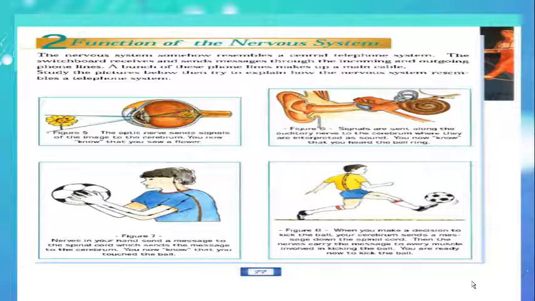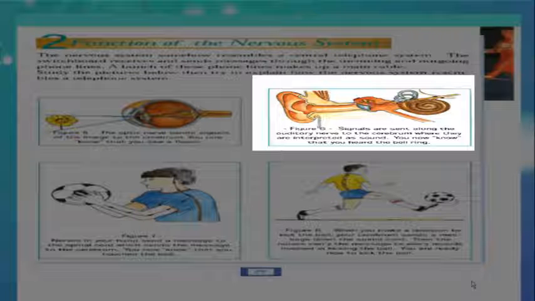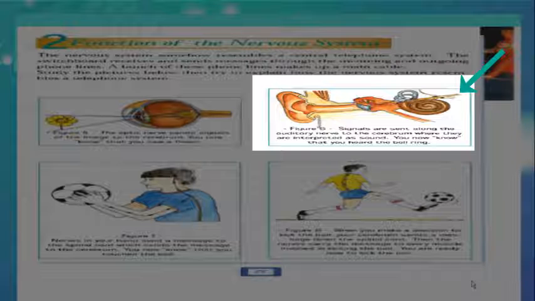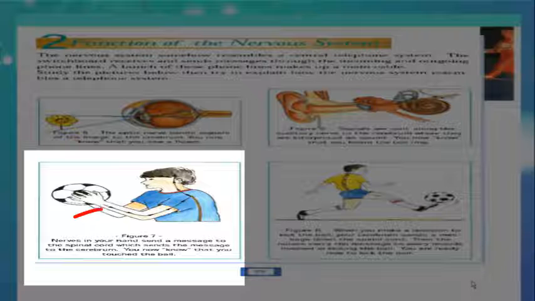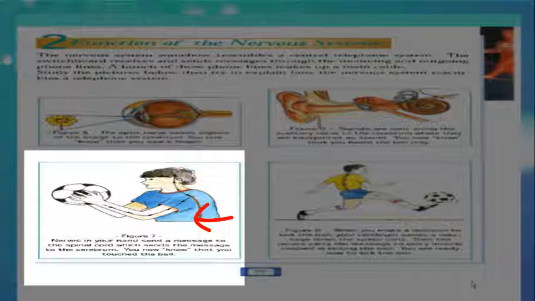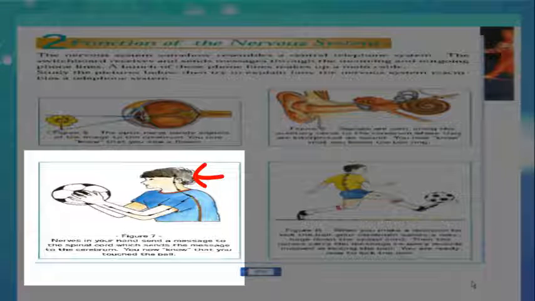In Figure 6, the sounds collected by the ear are transformed into nervous message carried by the auditory nerve to the brain. The cerebrum analyzes this message so you know that you hear the bell rings, for example. In Figure 7, your skin sends a nervous message through nerves to the spinal cord, then to the brain. When the cerebrum analyzes this message, you know that you touch a ball.